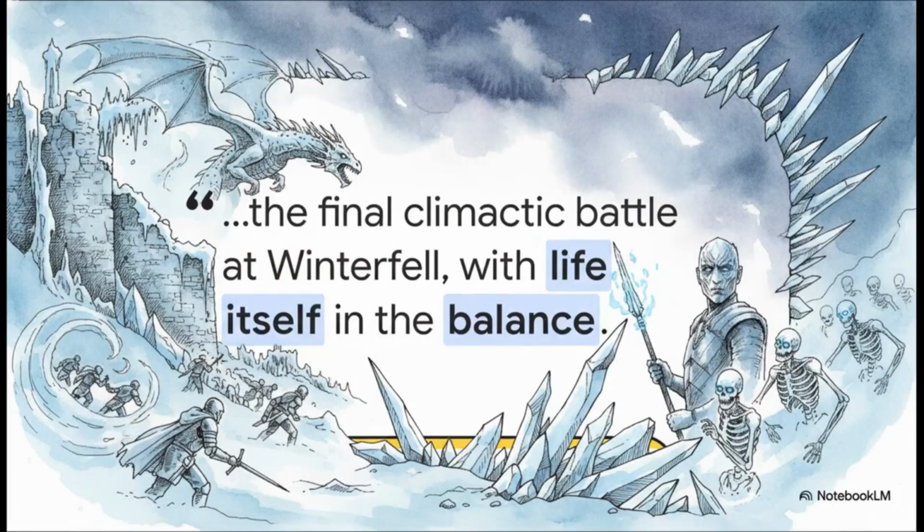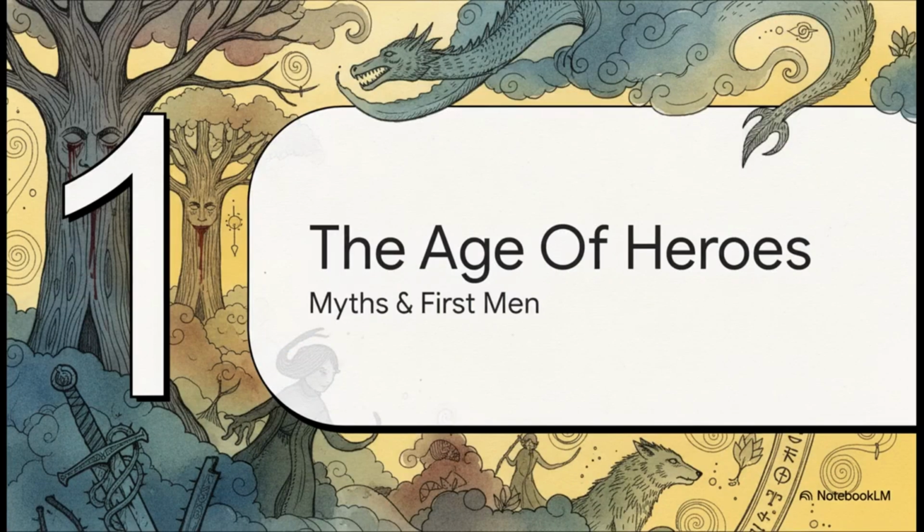But before we start playing the Game of Thrones, we really need to understand what's actually at stake here. You see, as the author of this lore, George R.R. Martin reminds us, this is ultimately a story about the final climactic battle at Winterfell, with life itself hanging in the balance. All those political squabbles, they're really just a shadow cast against the icy backdrop of a much larger existential threat.